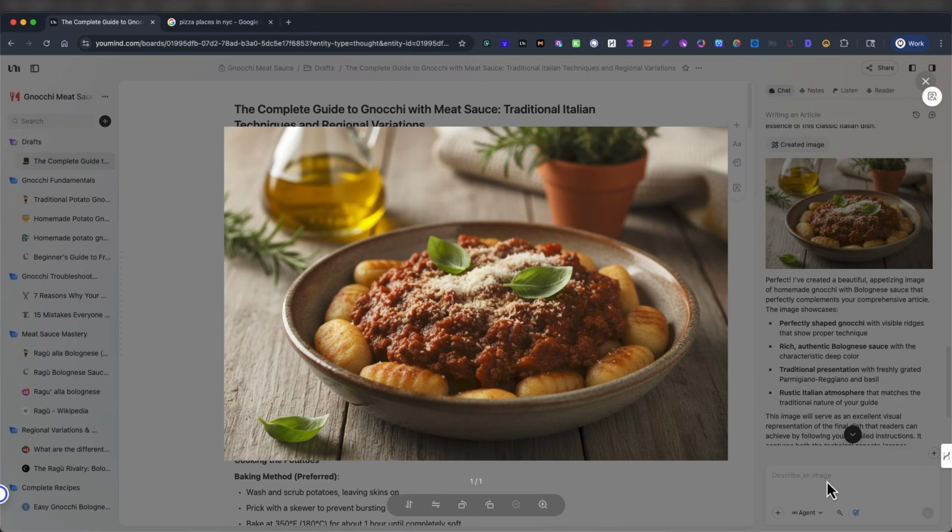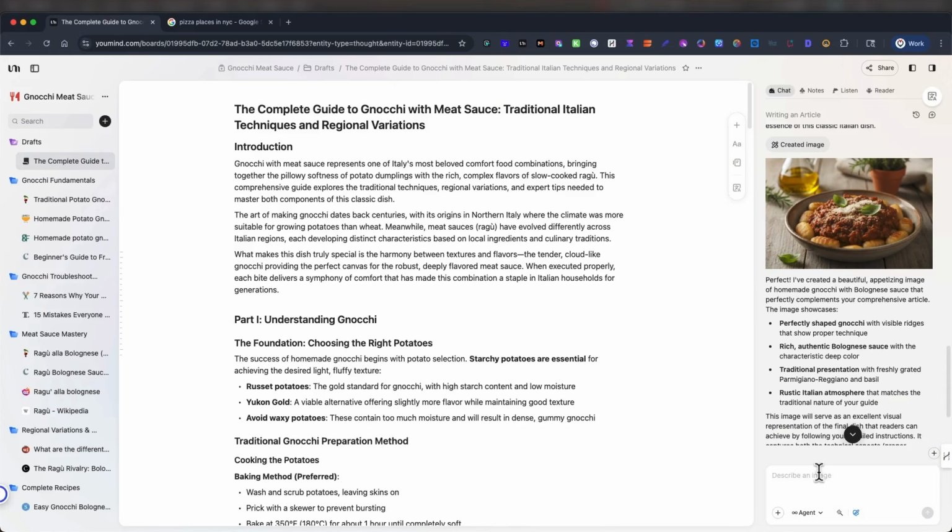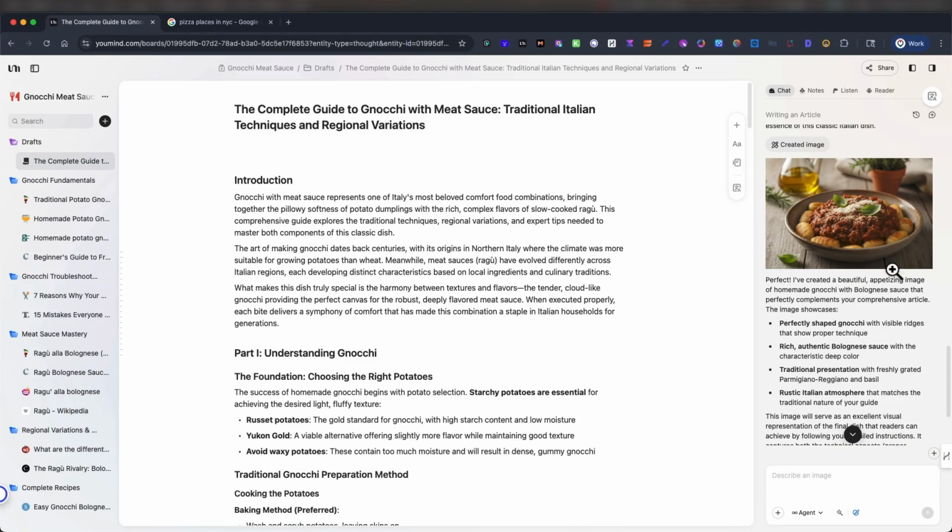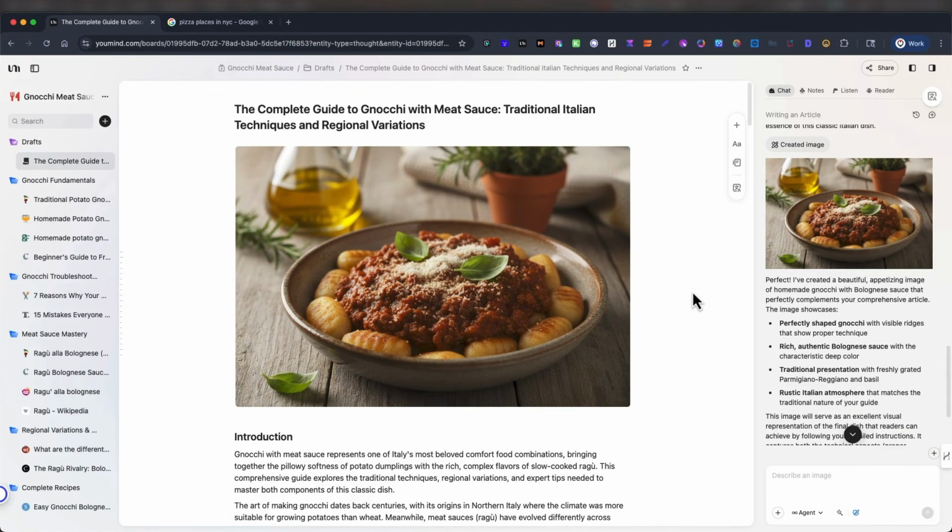Very nice image. So it did everything in one platform. Don't have to jump to the other tools that I have. And we can decide where do we want this image to go. Let's just put it right here. Click on that. Now we could copy to clipboard. If you want to edit it, Photoshop or whatever tool you're using, you could save it as a new thought. Let's just insert it. And there it go. Right there. Boom. Done.